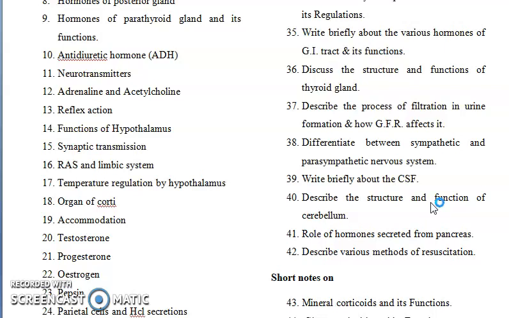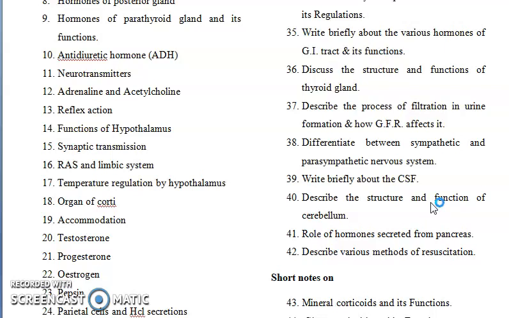So CSF is one of the diagnostic factors in diseases related to the brain as well as the spinal cord, because it shows the presence of different microbial infections. So diseases like meningitis can be diagnosed this way, right? So you can write in detail about the cerebrospinal fluid.